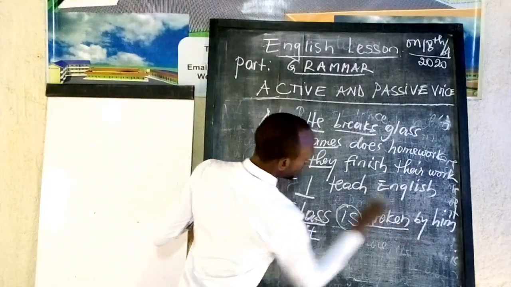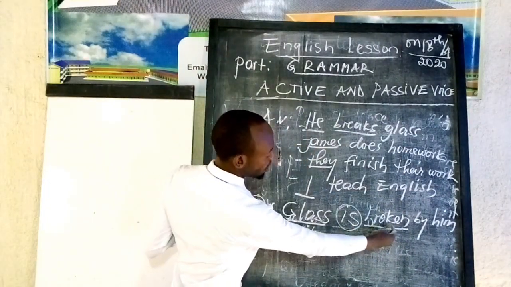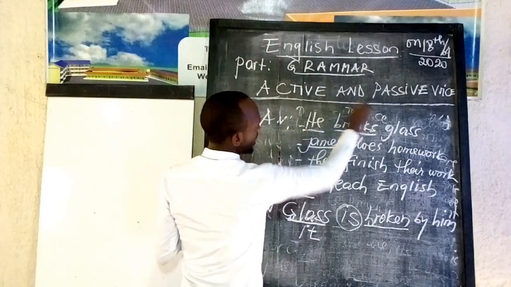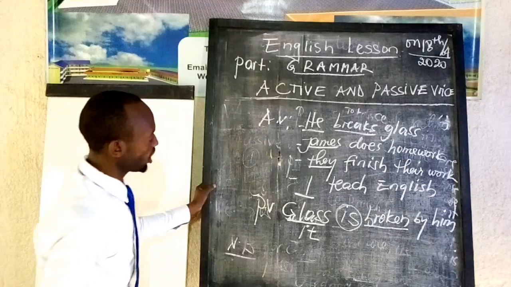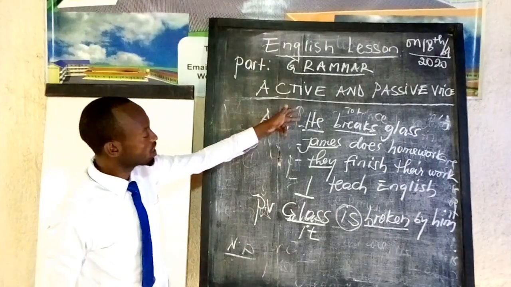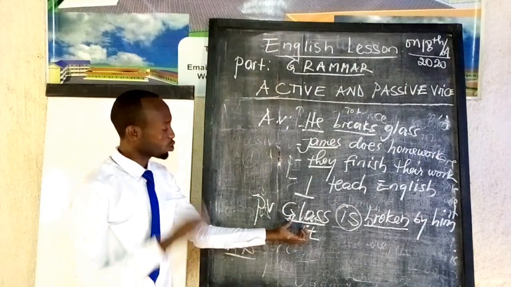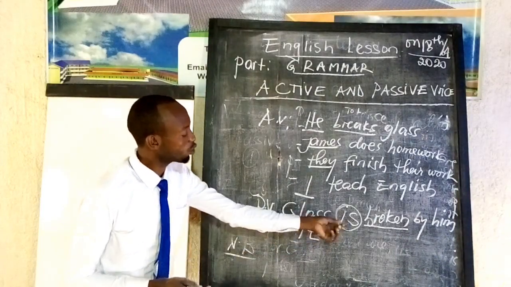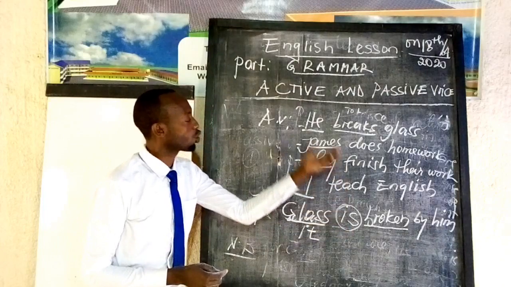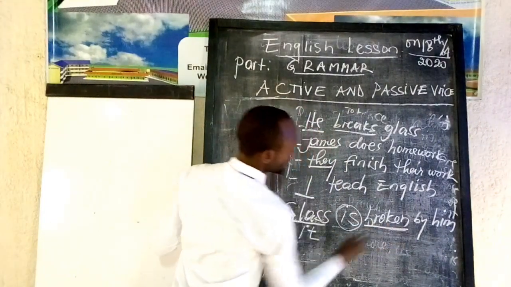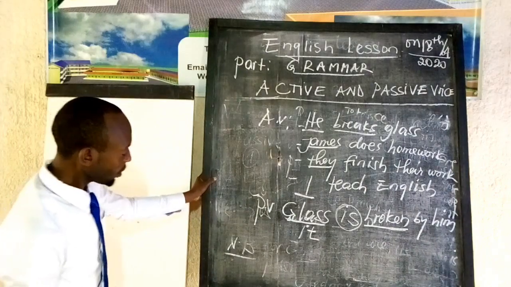Then, of course, as I told you, we add the past participle of the verb given, and the verb here is to break. That is how we change the first example, which is in active voice, into passive voice. For this example, you have to know how to conjugate the verb to be in simple present tense, then you add the past participle of the verb given.